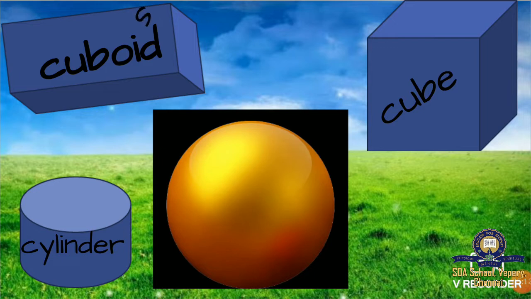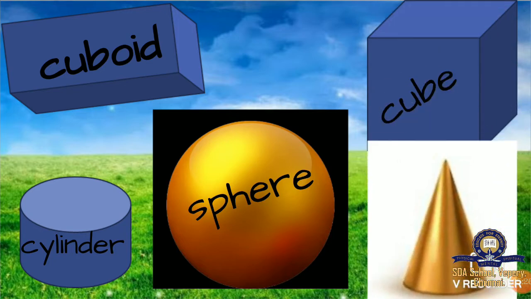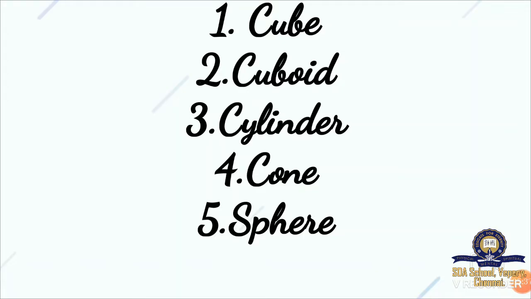The spelling is S-P-H-E-R-E. Sphere. The last shape is cone, and the spelling is C-O-N-E. Cone. Okay. One more time we will revise the spelling.